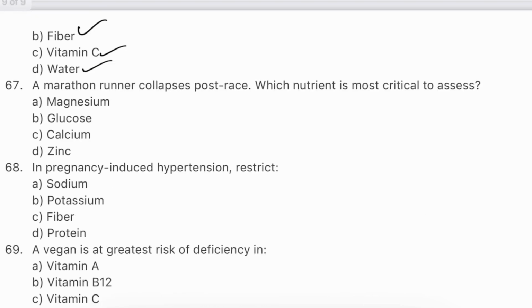Question number 67. A marathon runner collapses post-race. Which nutrient is most critical to assess? Magnesium, glucose, calcium, zinc. The answer will be B, glucose. Prolonged intensive activity depletes glycogen and lowers blood sugar.